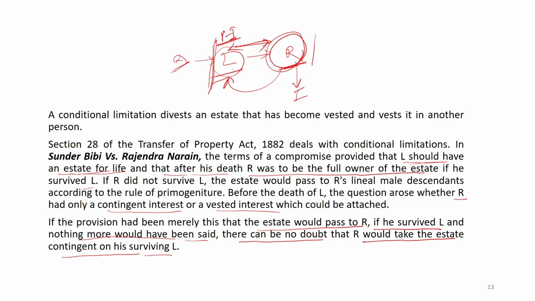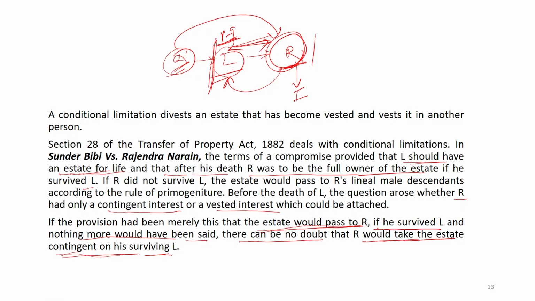Okay. Now you will have to differentiate here when it is vested and when it is contingent. So, again, if the condition was that the estate, the estate which A is going to make, would pass to R if he survives L, and nothing more would have been said, then it would have been a contingent one. So, there can be no doubt that R would take the estate contingent on surviving L. Okay.